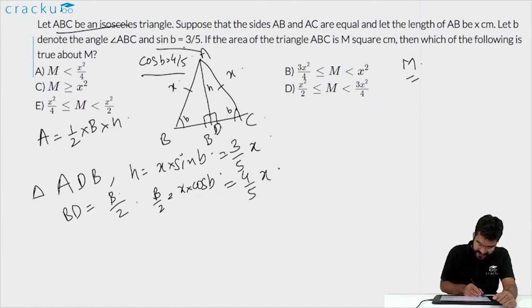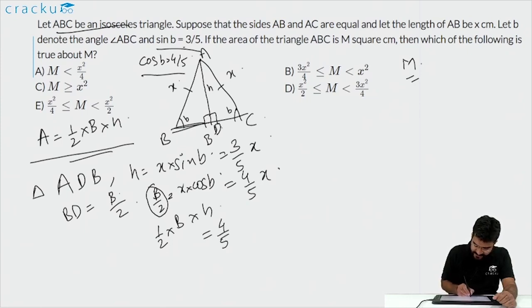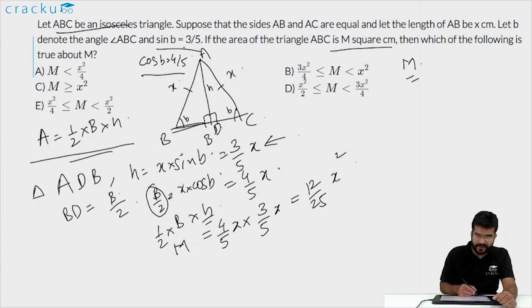Using these two, we can actually calculate the area of the triangle. Area of the triangle is equal to half into B into height. We already know that B by 2, that is the length of BD, is equal to 4 by 5x. Into the height, we again calculated this as 3 by 5x. But area of the triangle is given as M. So M is equal to 4 by 5x into 3 by 5x, which is equal to 12 by 25 x square.